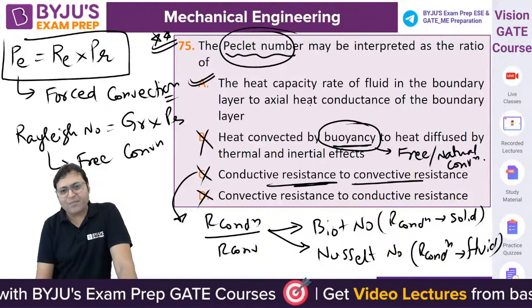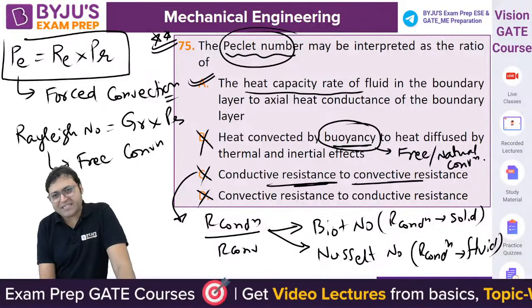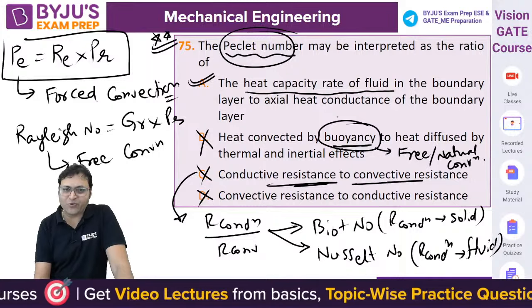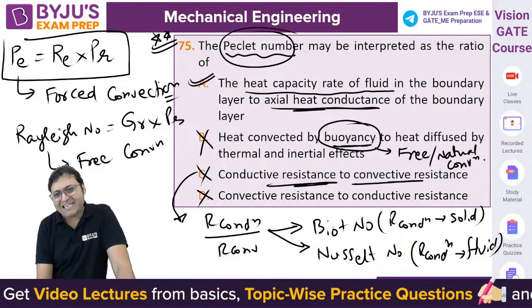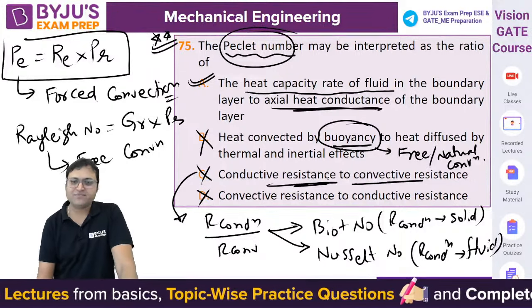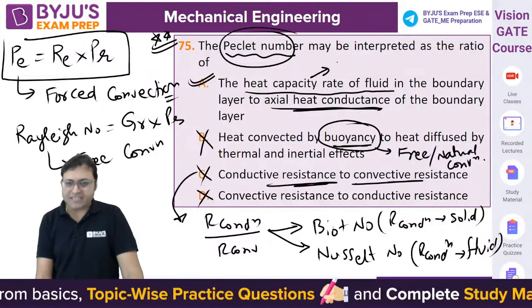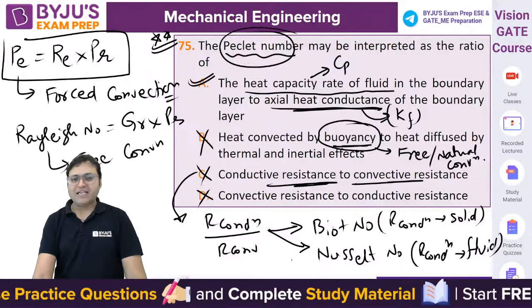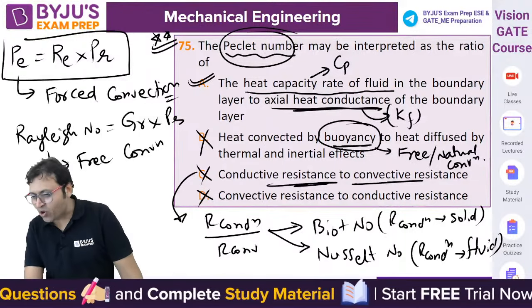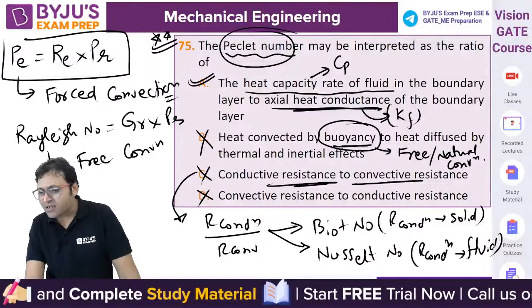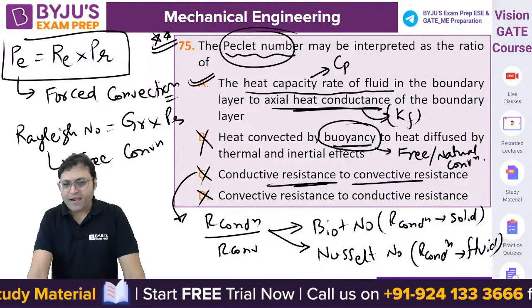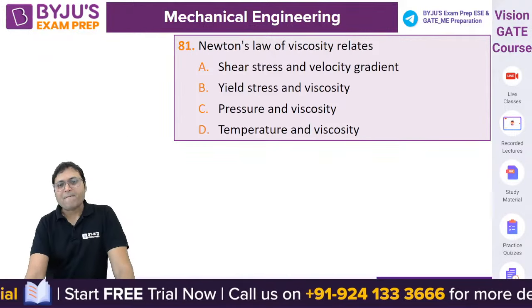So the Peclet number is the ratio of the heat storage capacity of the fluid in the boundary layer to the axial heat conductance of the boundary layer. Are you getting it? So it is Cp and it is Kf. That is how the Peclet number is related with option A. Clear?